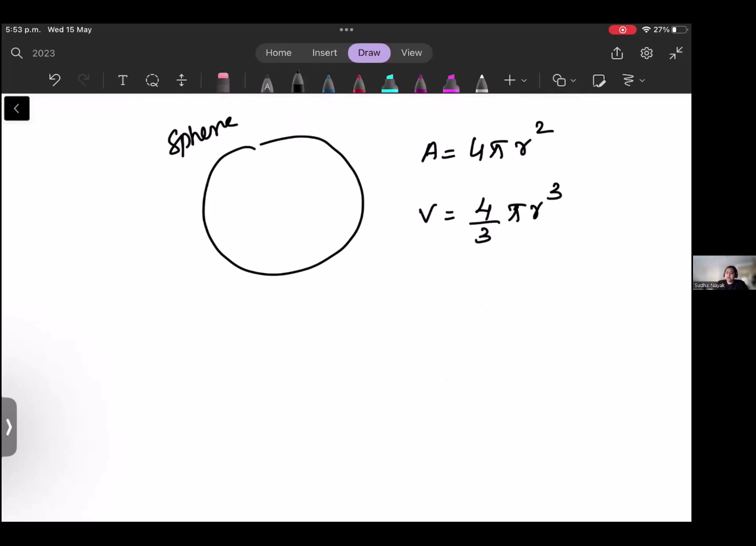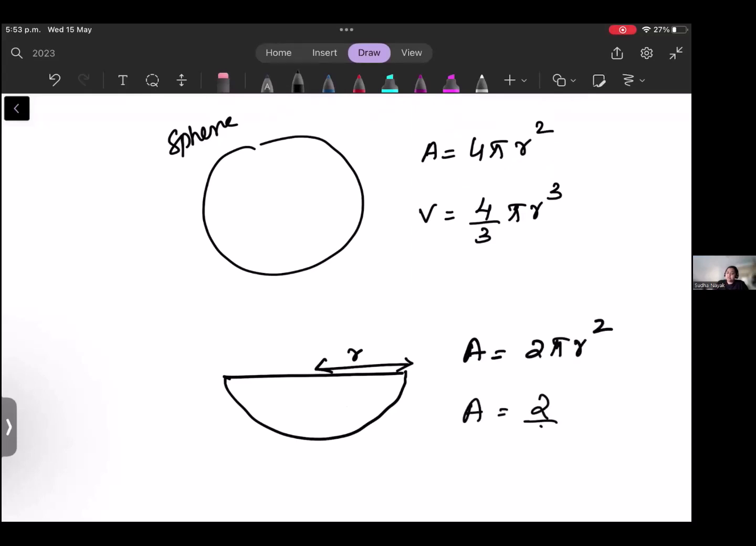I don't think you have it for the hemisphere. So if you have a hemisphere and this is the radius, the area is equal to the previous one divided by 2. So just the previous one divided by 2, which will be equal to 2 pi r square, and the volume will be 2 by 3 pi r cube. That's it, that's the main thing.